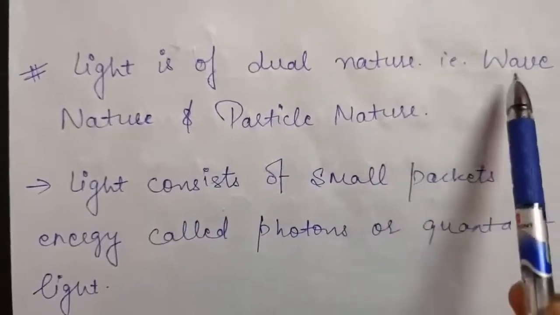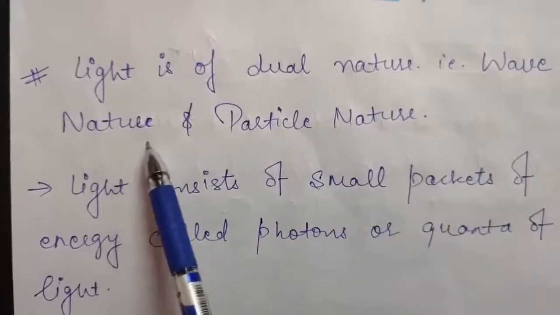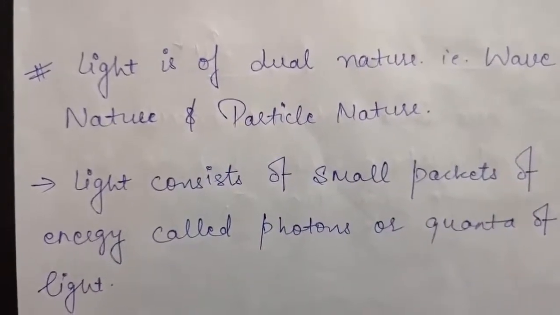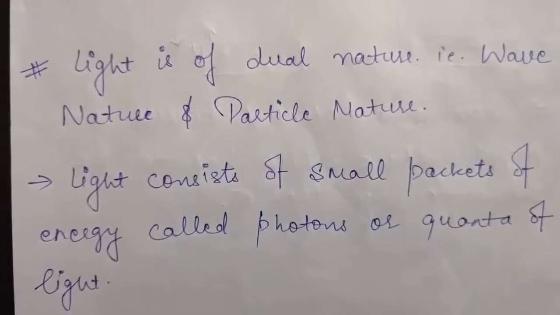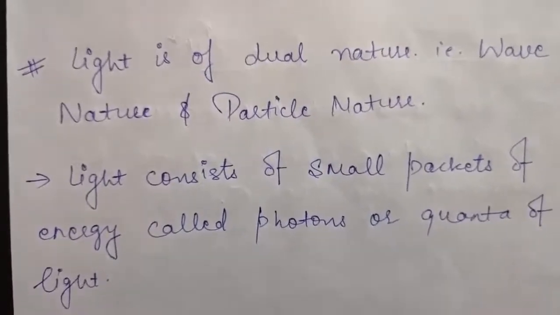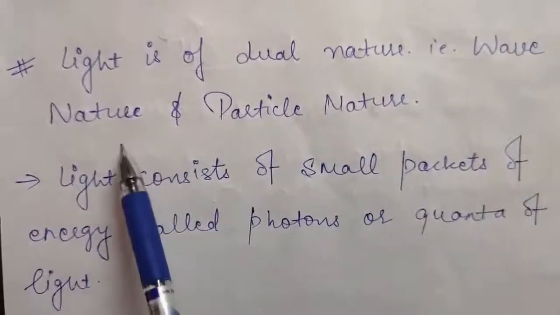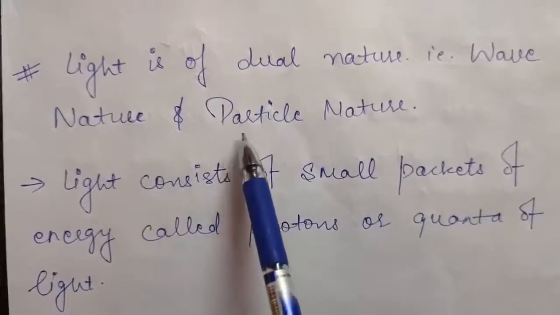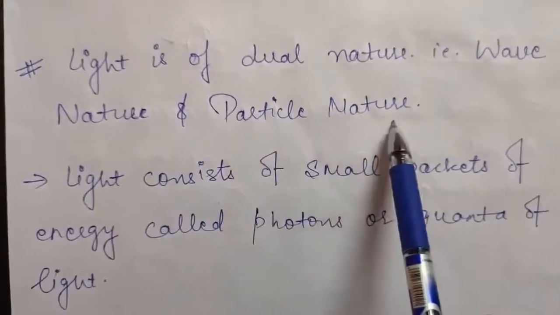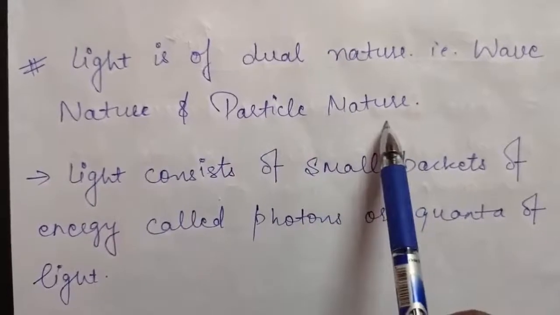Up till now you were studying the wave nature of light. For example, you studied the phenomena of interference, diffraction, and polarization. All of those were based on the wave nature of light. But in this chapter you will be studying the particle nature of light. So how was the particle nature of light justified?